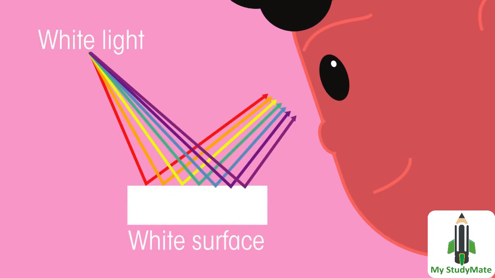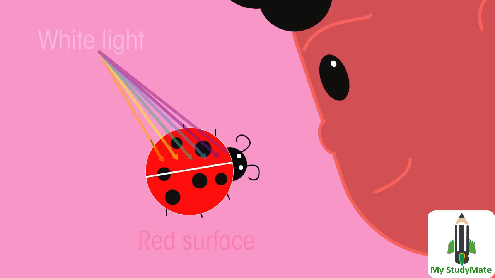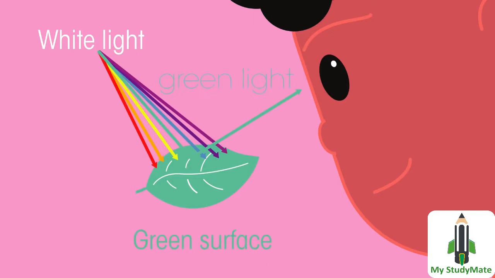White objects reflect all the light that hits them and absorb none. Black objects reflect none and instead absorb all the light that hits them. A red object absorbs all the wavelengths except the red, which is reflected, and a green object absorbs all the wavelengths except the green, which is reflected.